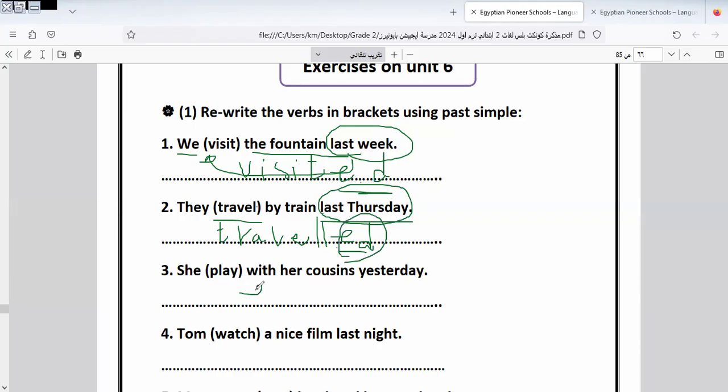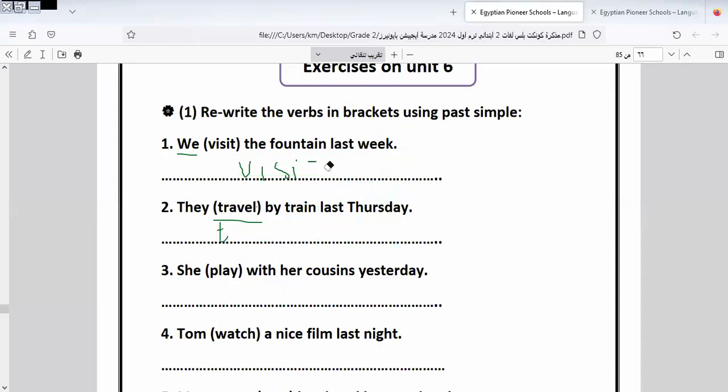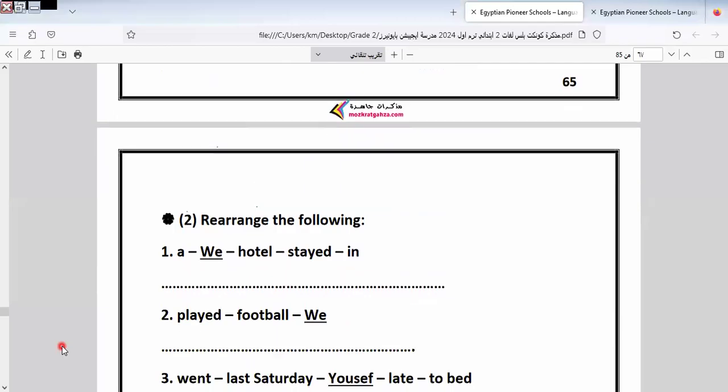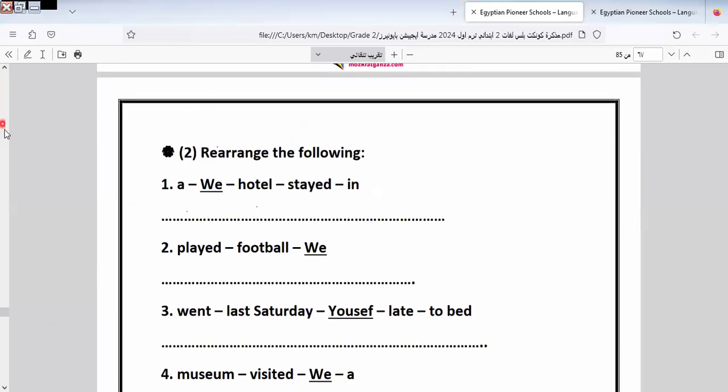Here we have played. We're adding ed to the verb. It will be played here. Okay. I leave the rest for you to do by yourself. I think now you know how to correct the verb in the past form. It's easy to do the rest of the sentences. Let's continue the rest of this unit to end our video today.